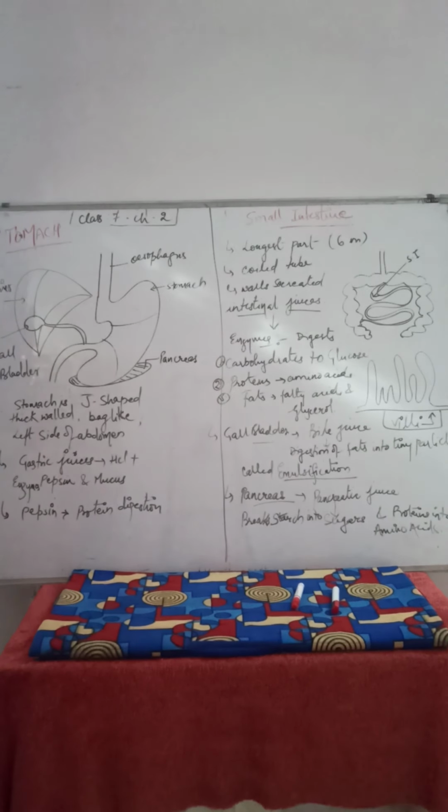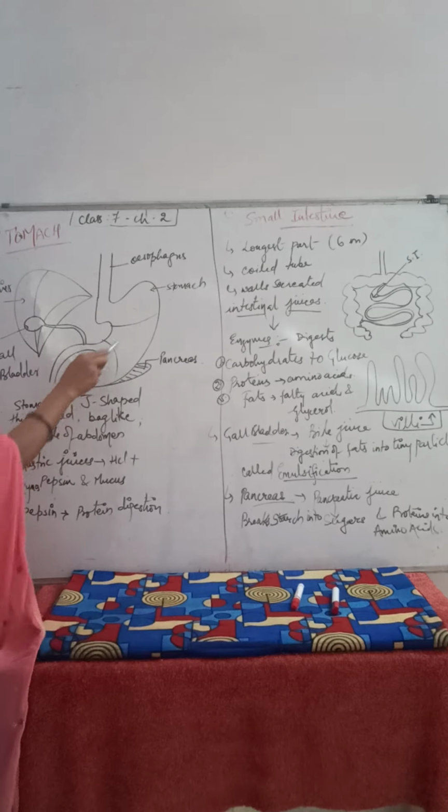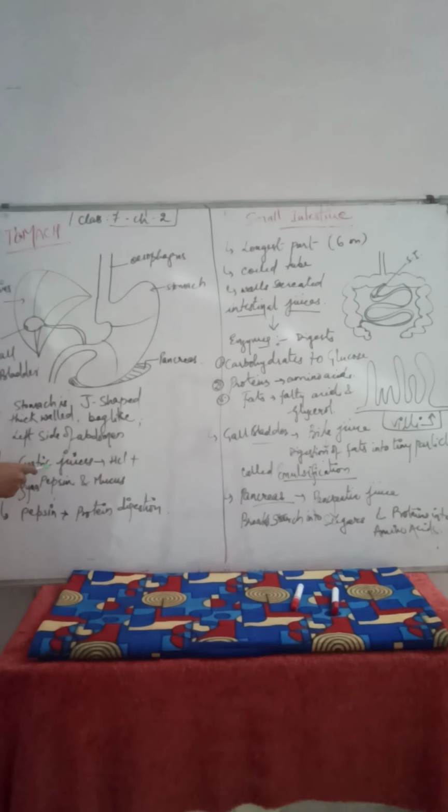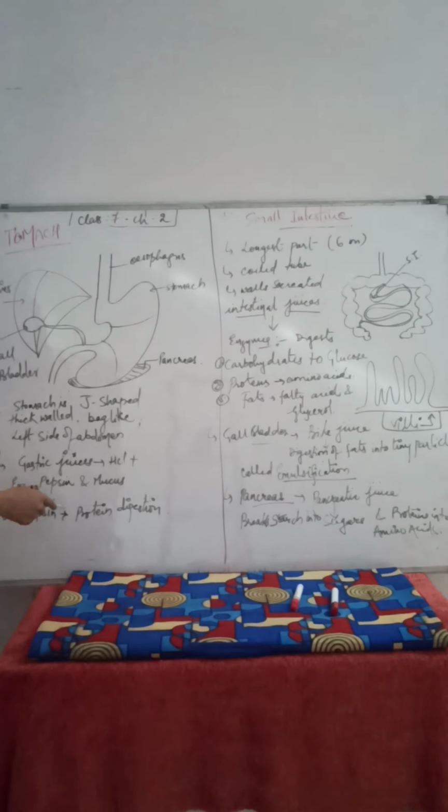And mucus. Mucus is the thick, jelly-like, sticky liquid. So the gastric juice in the stomach contains hydrochloric acid and pepsin enzyme with mucus.